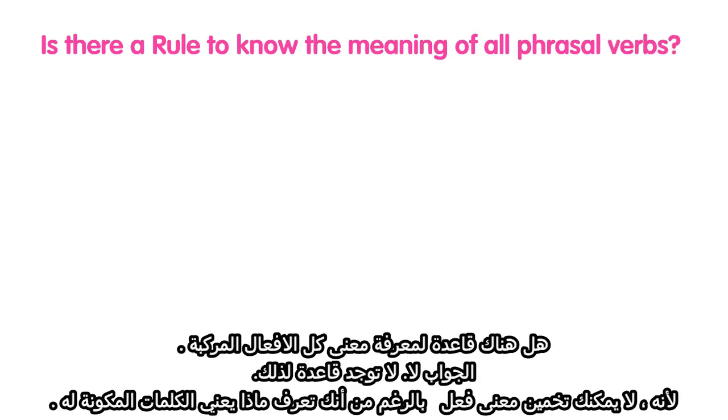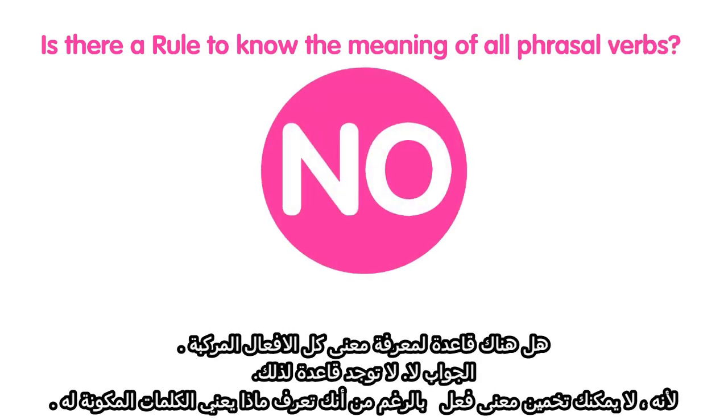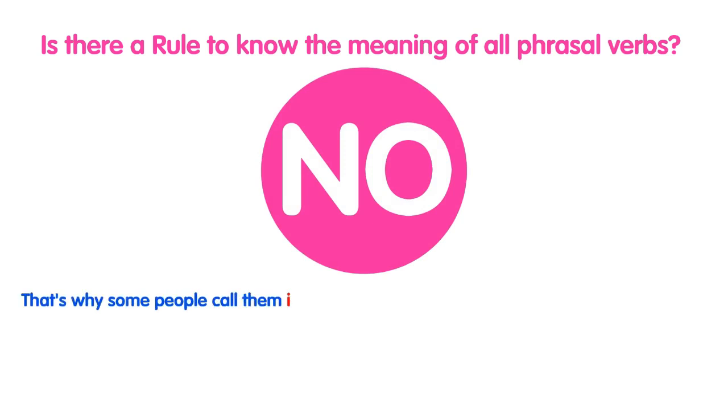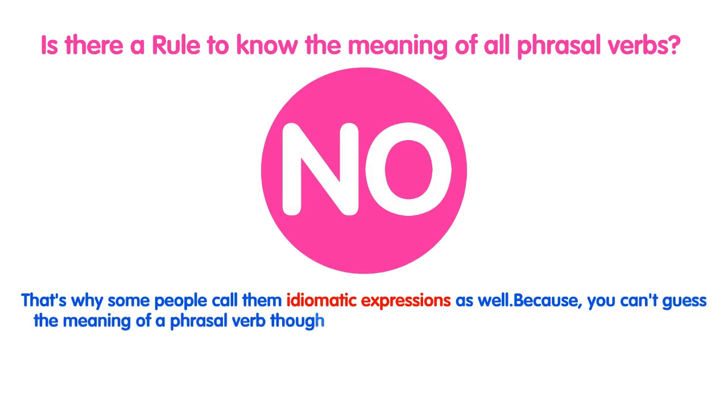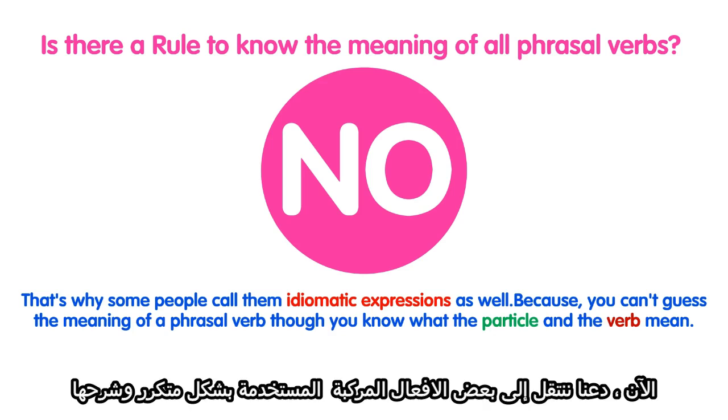Concerning the third question, which is, is there a rule to know the meaning of all phrasal verbs? The answer is no, there is no rule for that. That's why some people call them idiomatic expressions as well, because you can't guess the meaning of a phrasal verb, though you know what the particle and the verb mean. Now let's see some of the frequently used phrasal verbs and explain them.